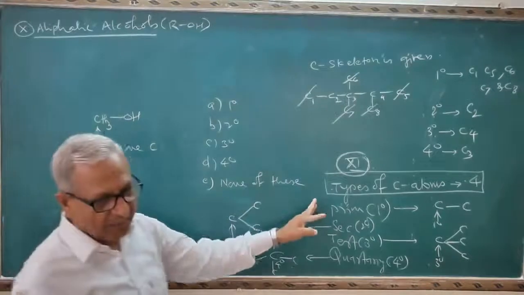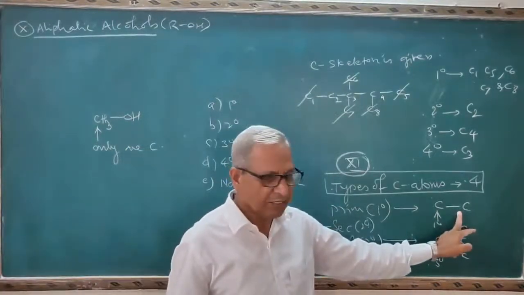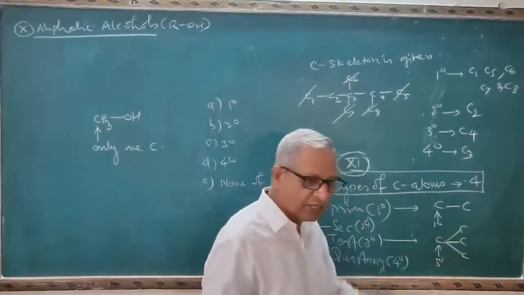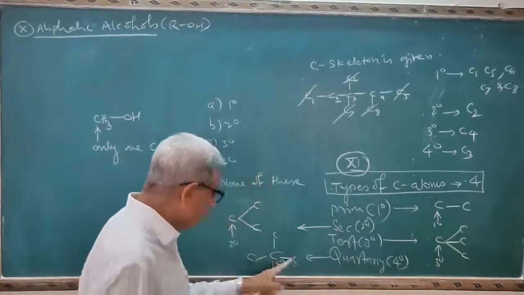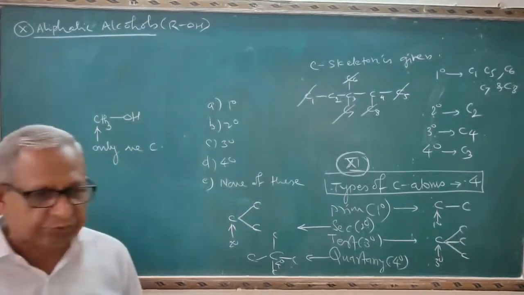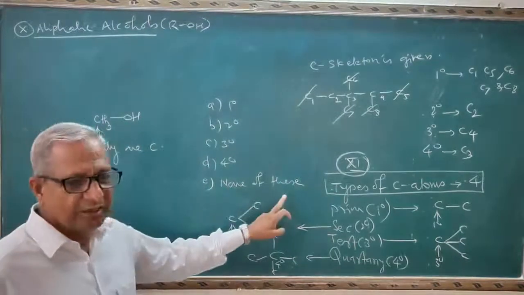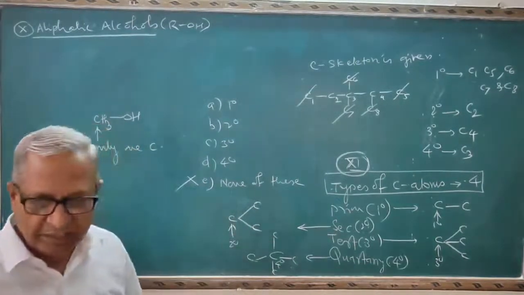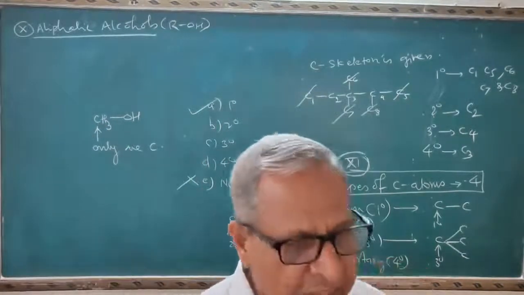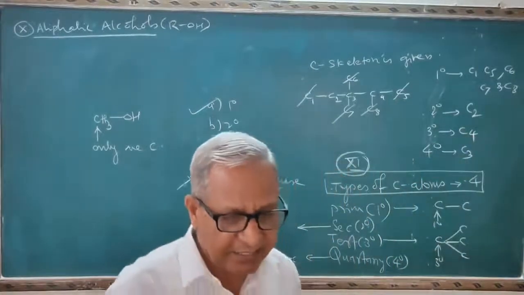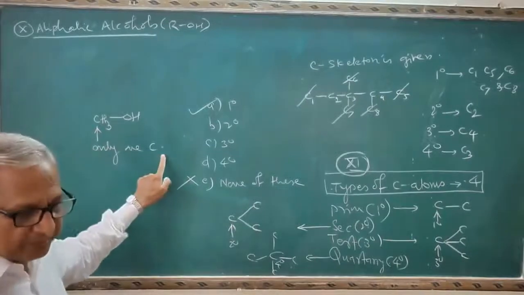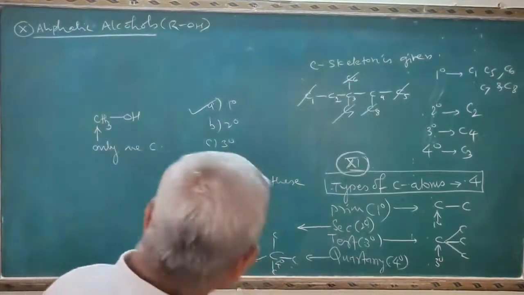You know the primary is attached to only one carbon atom. Secondary, attached to 2 carbon atoms. Tertiary, attached to 3 carbon atoms. Quaternary, attached to 4 carbon atoms. But here there is only one carbon atom. And see, many times students select the option none of these, but this is the wrong answer. The correct answer is primary. Exceptionally, methyl alcohol is considered a primary alcohol, though it contains only one carbon atom. So this is the important question here.